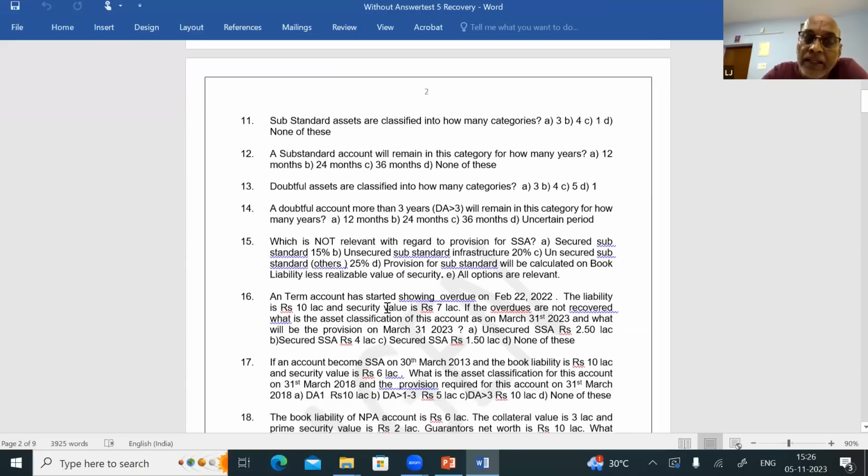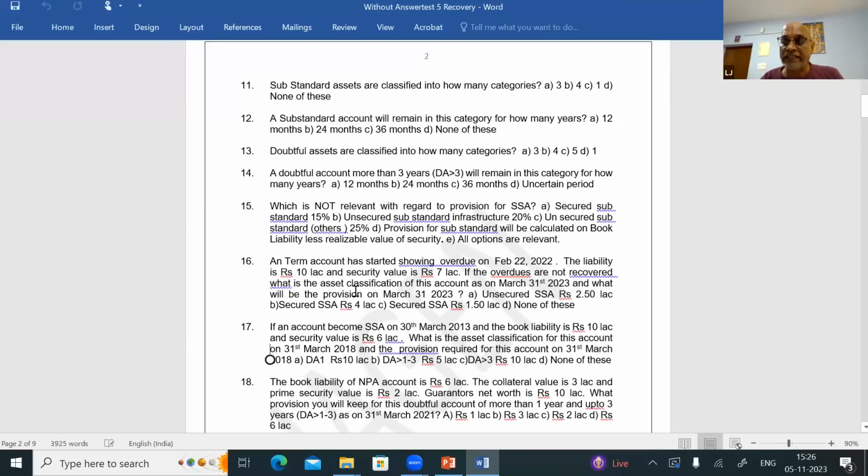Question number 16. A term loan. Some four or five examples are there. Please go through. If you are thorough with that, you can answer any question on how the provisioning has been kept. A term loan has started showing overdue on 22nd February 2022. What do you mean by that? From 22nd February 2022, it will be classified as SMA 0. That is SMA 0 day 1 on 22nd February 2022.